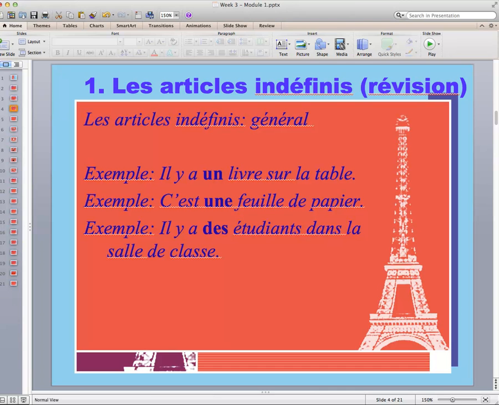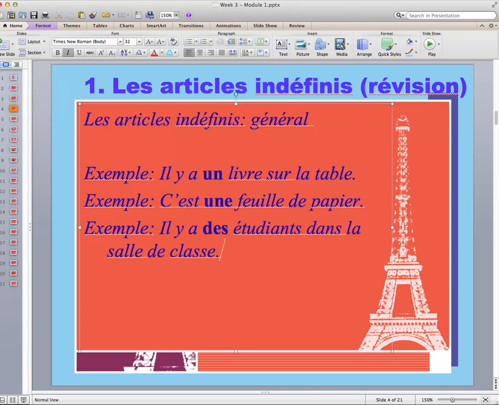Some examples. Il y a un livre sur la table. Because the word livre is masculine, I need to use the indefinite article un to talk about a book on the table. C'est une feuille de papier. It's a piece of paper. Because feuille is feminine, I need to use the feminine form of the article.